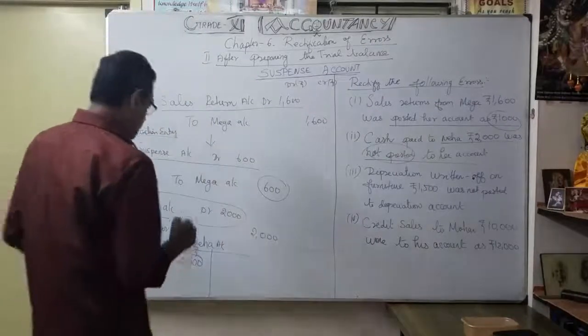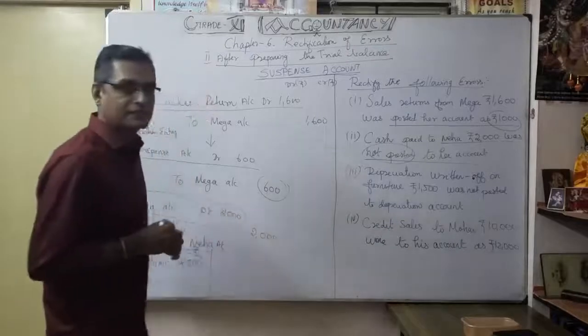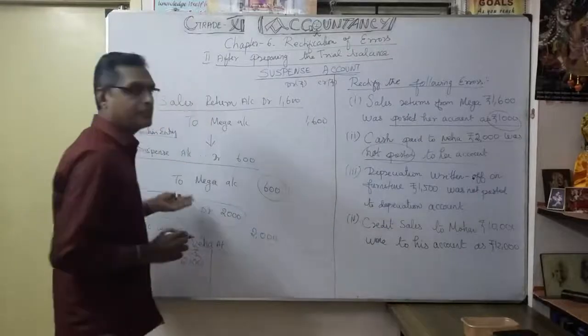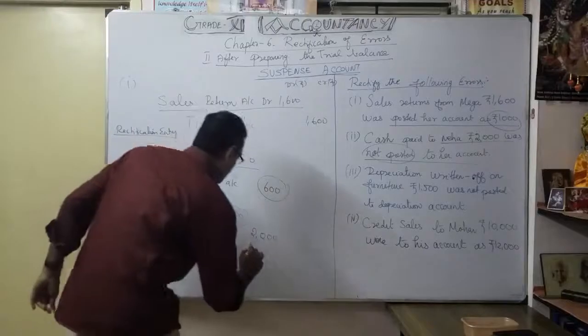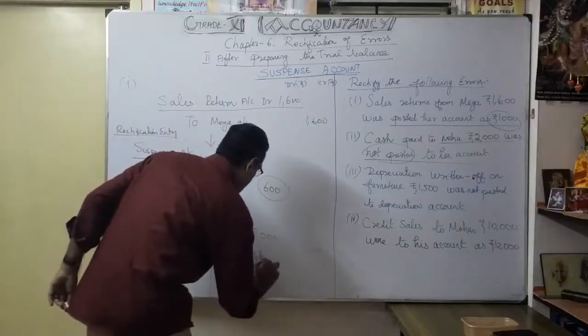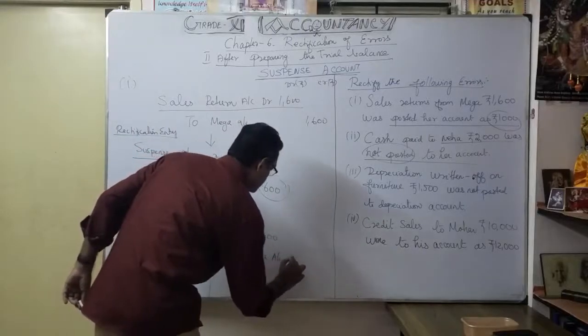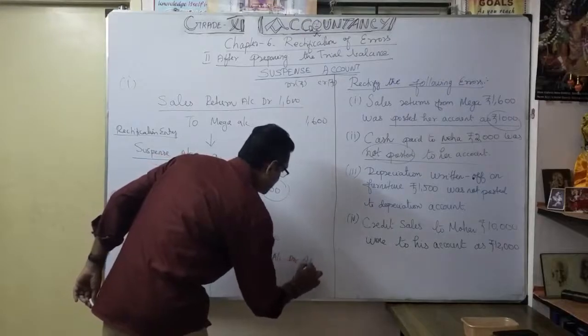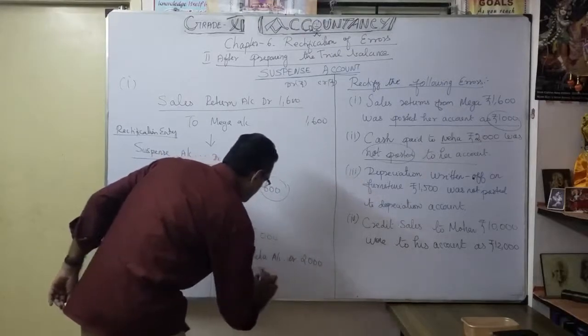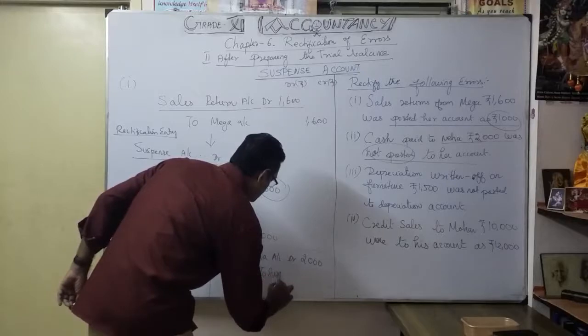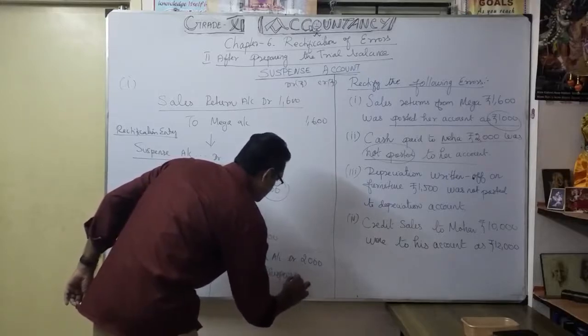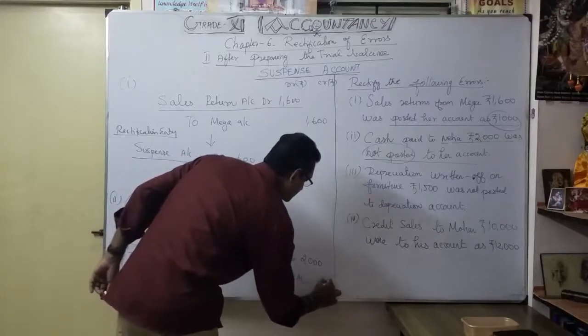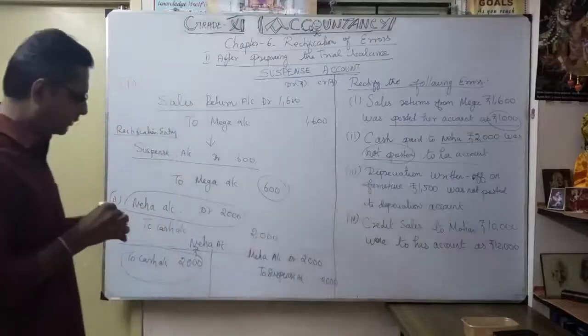What is the rectification entry? Only the debit part they did not do, so you have to make it Mega account debit 2000 to suspense account 2000. Understood? The second example.